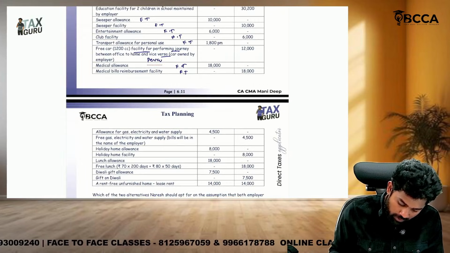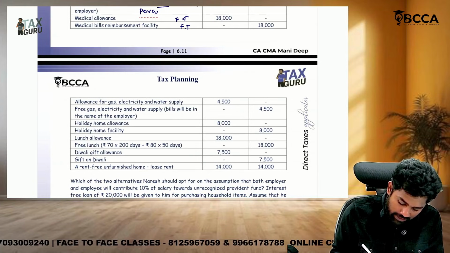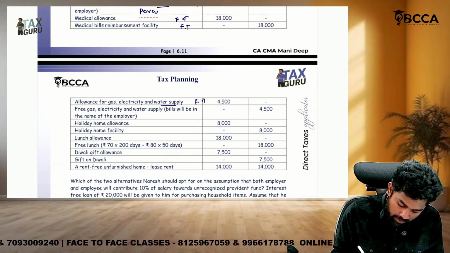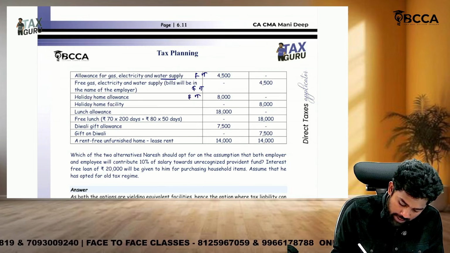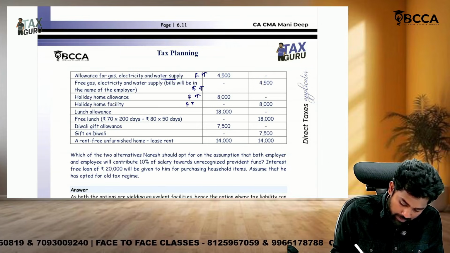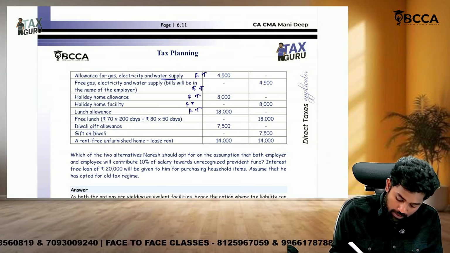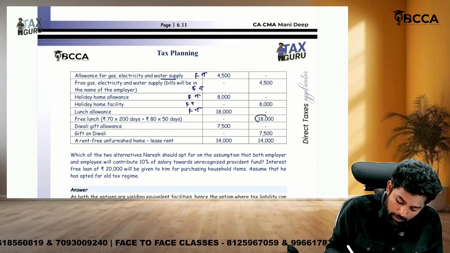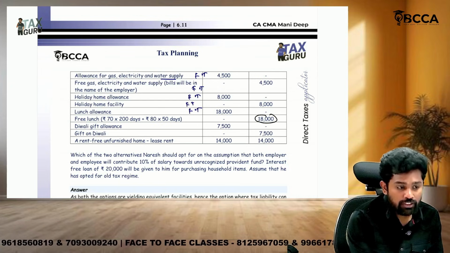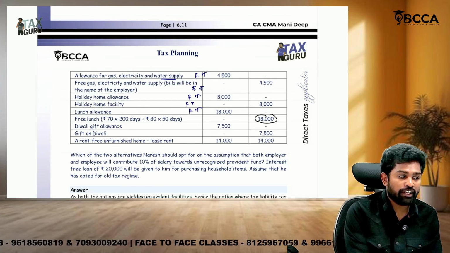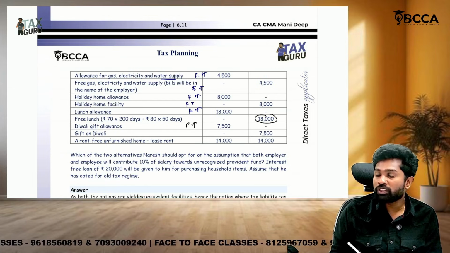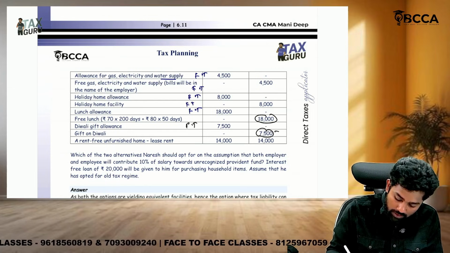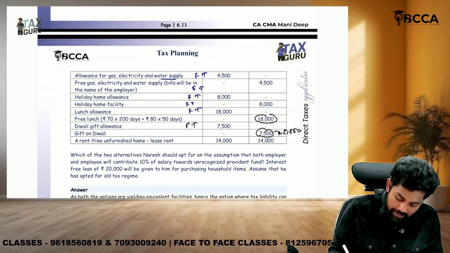Okay, we'll see. Allowances for gas, electricity and water supply are fully taxable. This is also fully taxable. Holiday allowance is fully taxable. Holiday home facility is also fully taxable. Lunch allowance is fully taxable, but lunch facilities are per meal. If per day the meal is up to 50, it is exempted. Gift allowance is fully taxable, whereas gifts given up to rupees 5,000, out of the 7,500, are fully exempted.